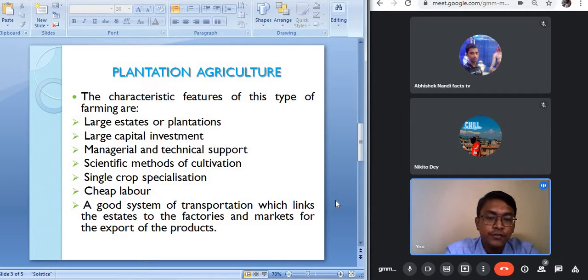If coffee is cultivated, only coffee will be cultivated. If rubber is cultivated, only rubber plants will be cultivated. So single crop specialization is there, as well as cheap labor supply. It requires a large number of laborers, so obviously they require a cheap labor supply, because the higher the cost of laborers, the cost of production will increase. So in order to minimize the cost of production and maintenance, they hire cheap laborers.